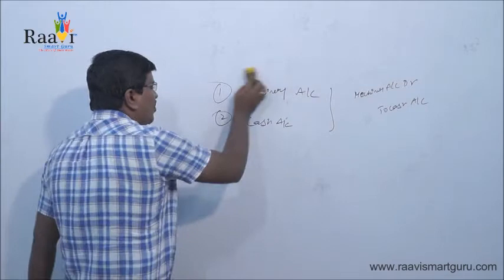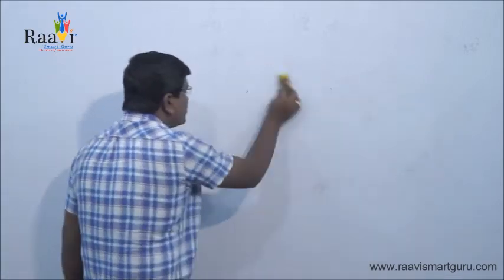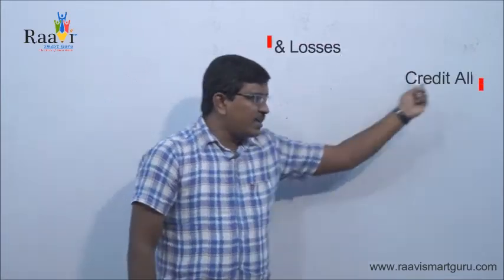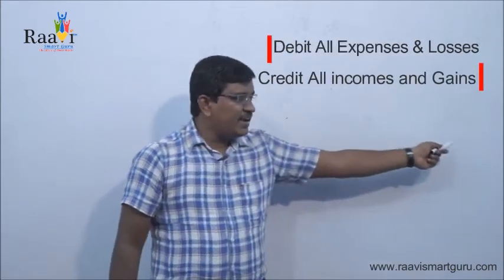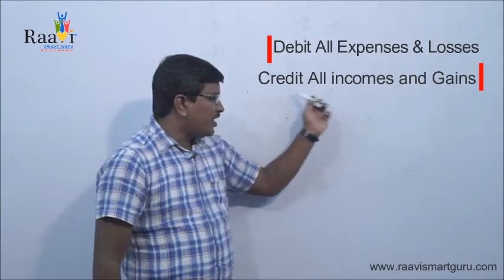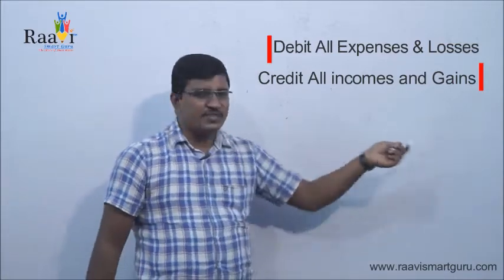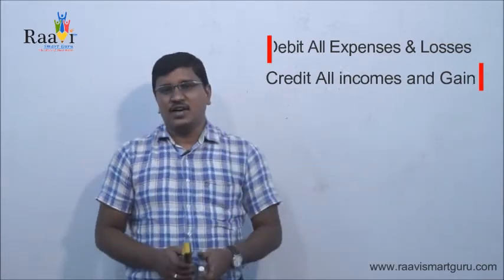After real account, the next type of account is nominal account. This nominal account also has a rule. The rule of nominal account is: debit all expenses and losses, credit all incomes and gains. So this is the rule of nominal account. Nominal account deals with all the expenses and the incomes.